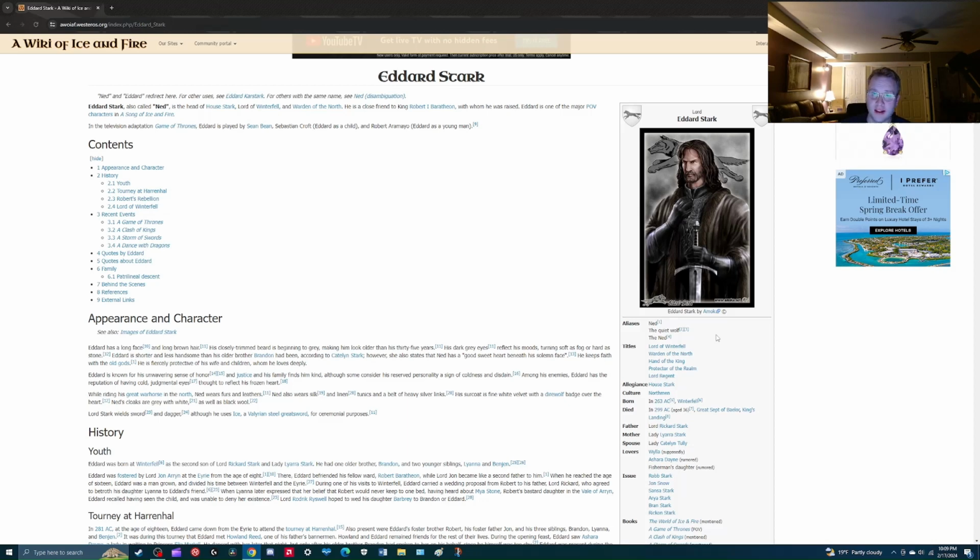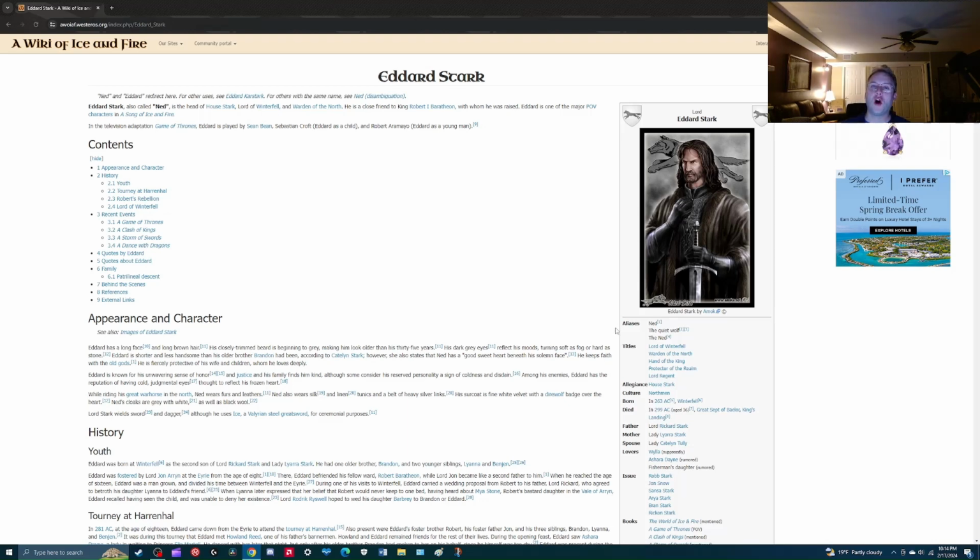Here's how I'm going to read this. This goes from Cregan Stark, who's all the way back in the Dance of the Dragons, which is, like I said, I don't even know, like 129 to 131 AC. And then we have Ned, obviously, he's born in 263 AC. So the amount of time that passes from Cregan Stark being influential in the Dance of the Dragons all the way to Ned, who is the Lord of Winterfell in the first season of Game of Thrones, right? A significant amount of time passes.